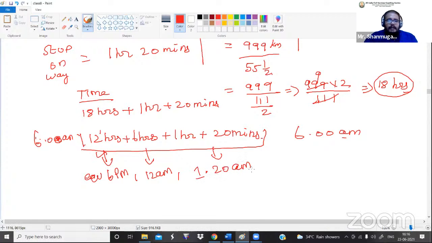1:20 a.m. So early morning, or we can say at midnight, 1 hour 20 minutes, he will have reached the destination B. So this is your answer. Okay, 1:20 a.m.